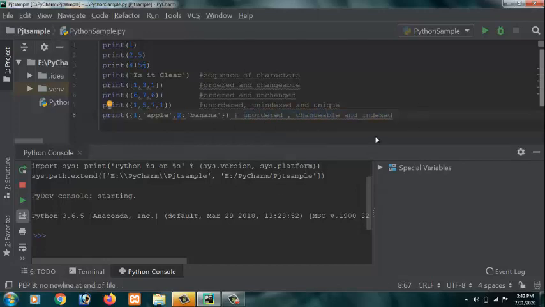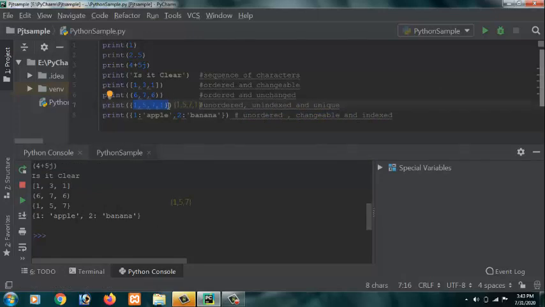Let me execute it. Since set data type should have unique values, the repetition of 1 is avoided there. Only the unique value is displayed in the output screen.